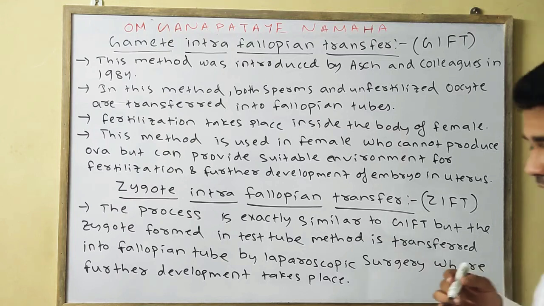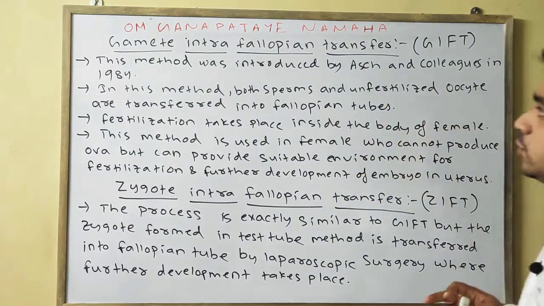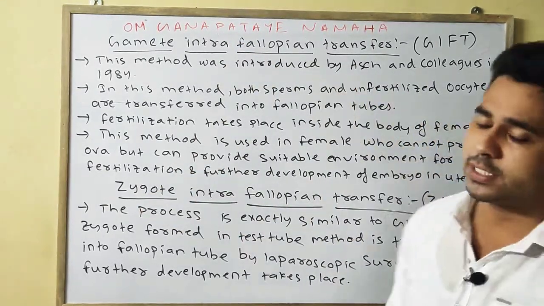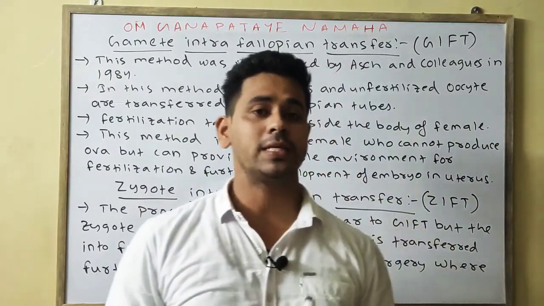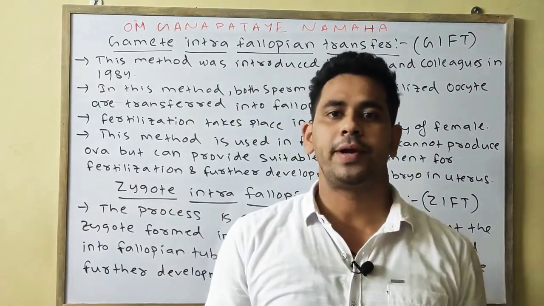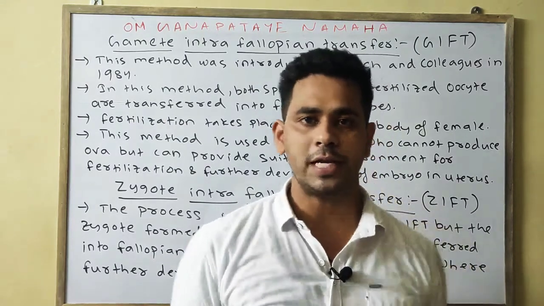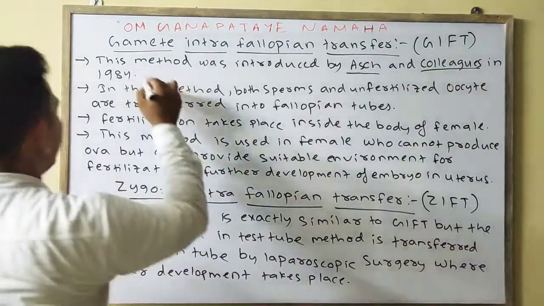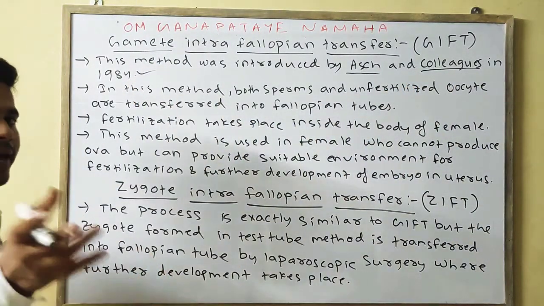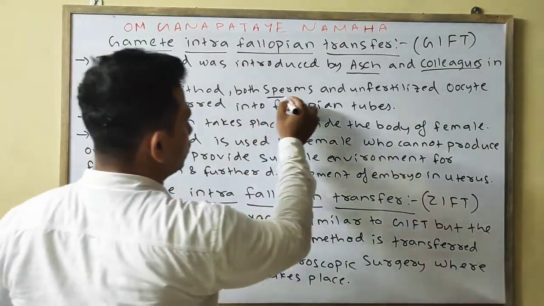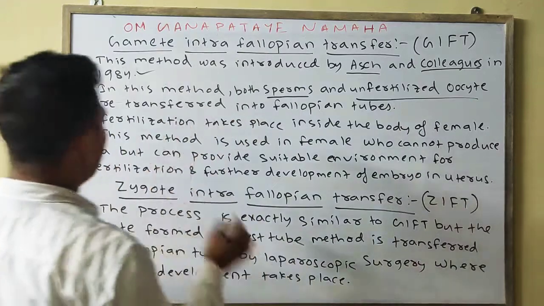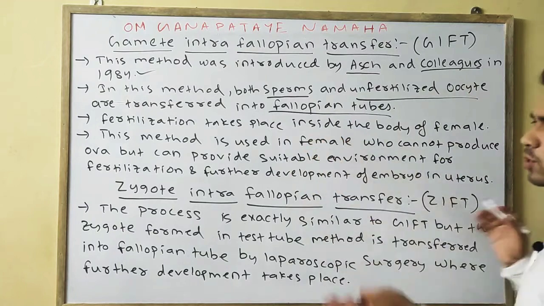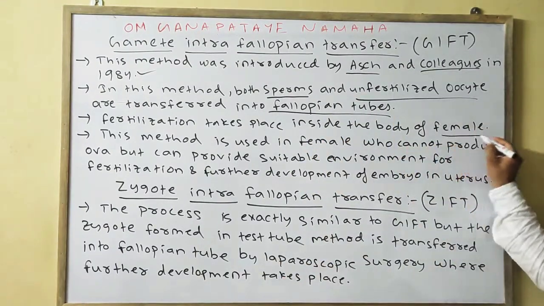Now we will discuss two more ART techniques, gamete intrafallopian transfer and zygote intrafallopian transfer. As the name suggests, gamete intrafallopian transfer means gametes are introduced into the fallopian tube. First point, this method was first introduced by Asch and colleagues in 1984. In this method both sperms and unfertilized oocyte are transferred into the fallopian tube. Then fertilization takes place inside the body of the female.